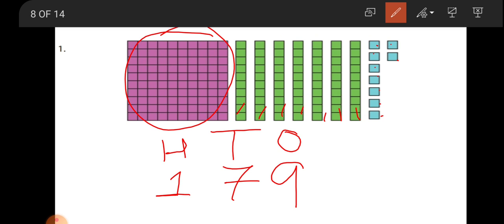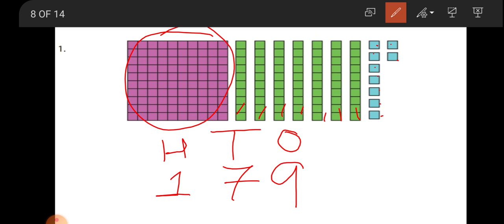When you read a 3-digit number, start from the hundreds. The first number, 1, speak as 100. Now 7 is in tens, so speak 70.